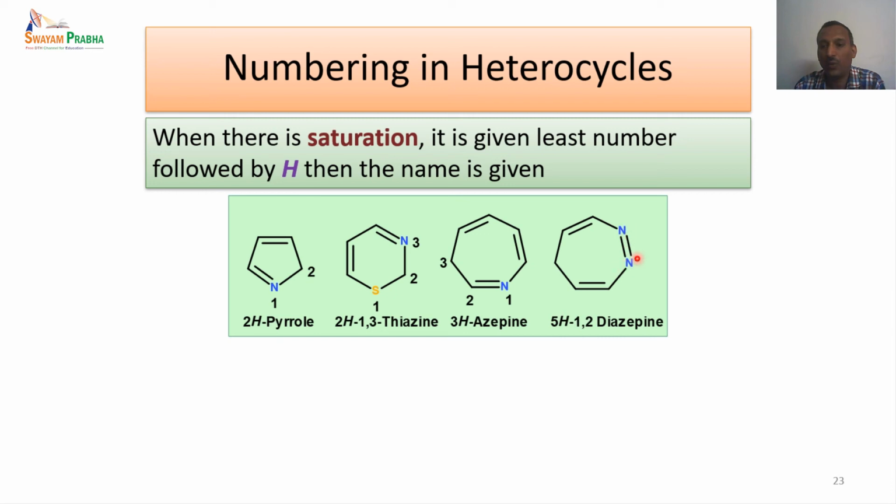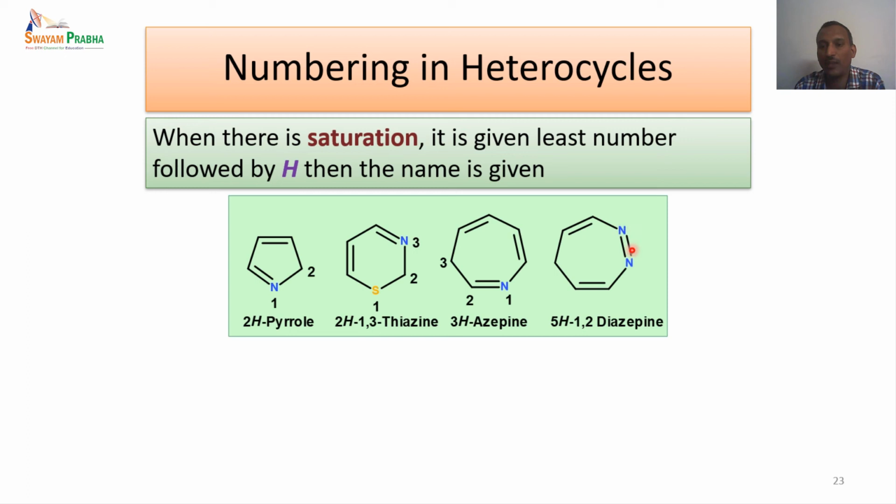And in this one, 2 nitrogens are there. You can start from 1, 2, 3, 4, 5, or you can start from here, 1, 2, 3, 4, 5. In either case, the saturated carbon is 5 only. So 5H is the number given to this saturation. And at the 1 and 2 positions, nitrogens are present.